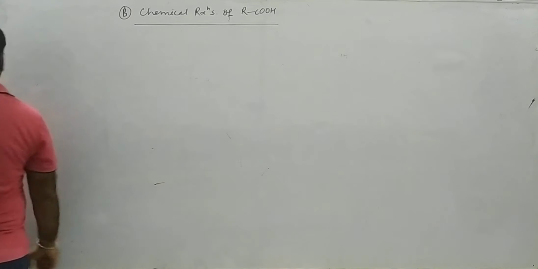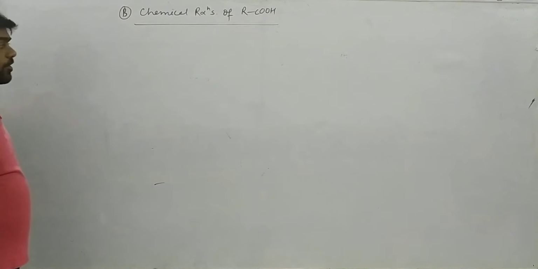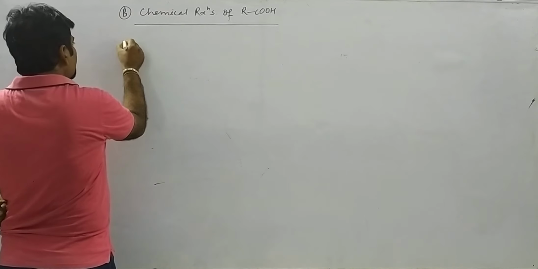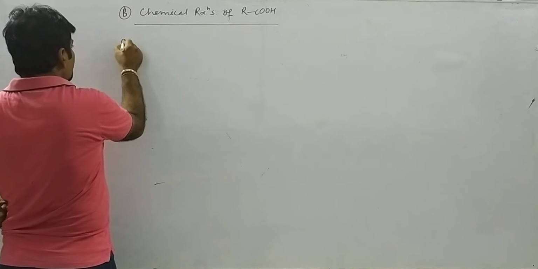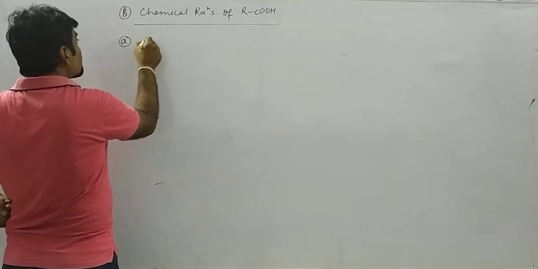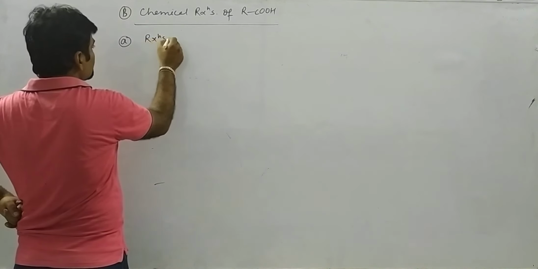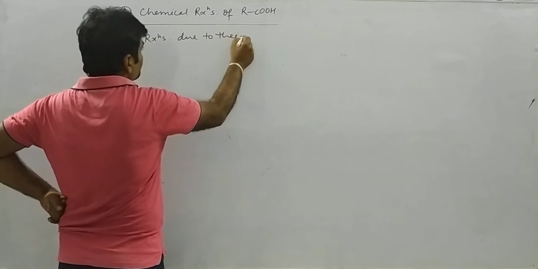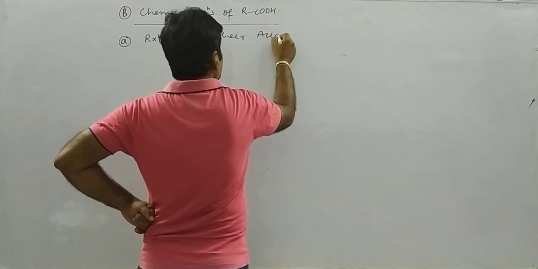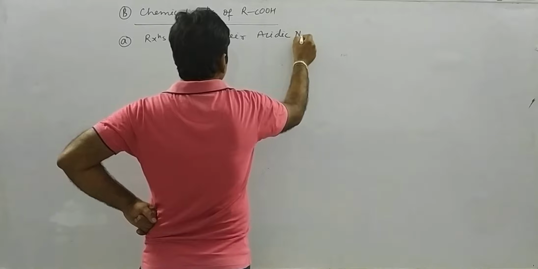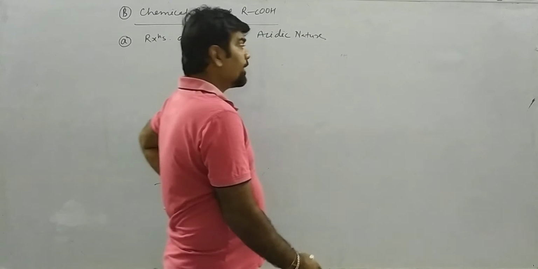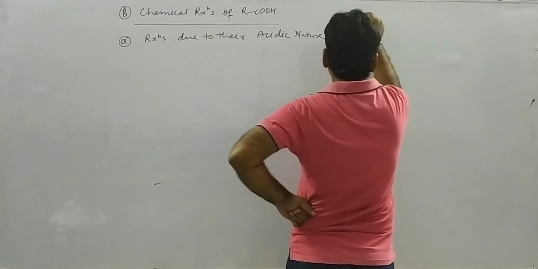So carboxylic acid basically shows the following types of reactions, and first is reactions due to their acidic nature.